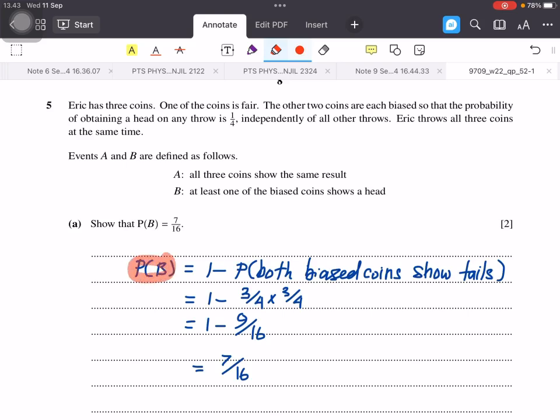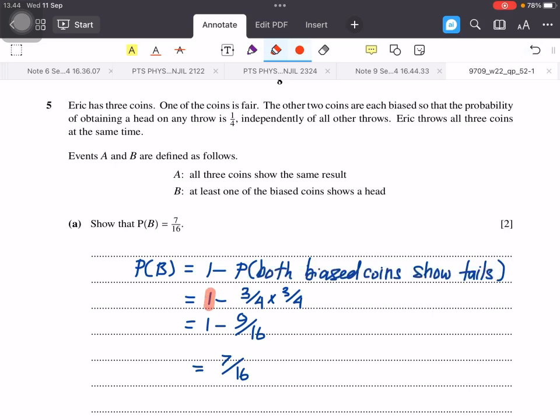So probability B is the event that at least one of the biased coins show a head. It can be found using complement. It's 1 minus the complement. The complement of at least one of the biased coins show a head is that both biased coins show tails. So tail and tail. So this is the complement of event B. 1 minus the complement.